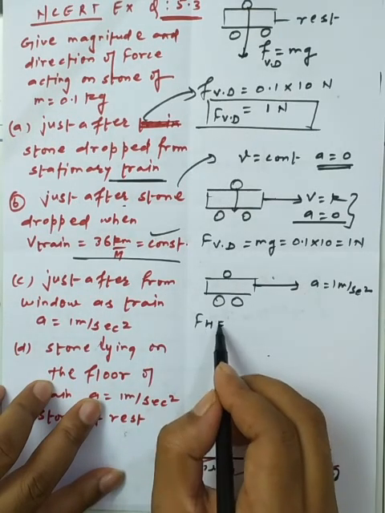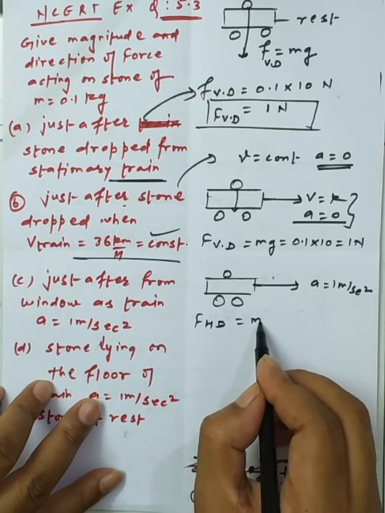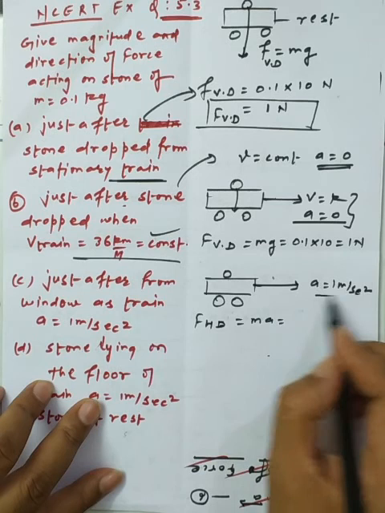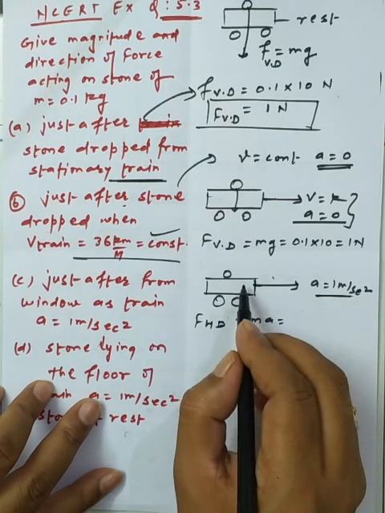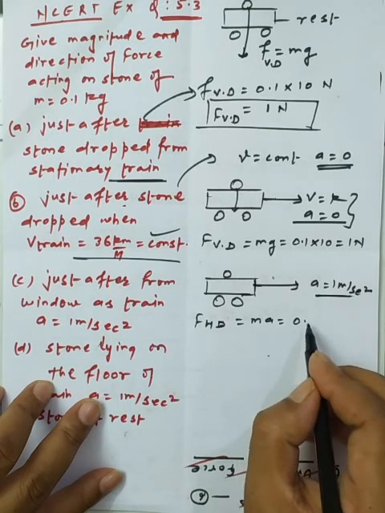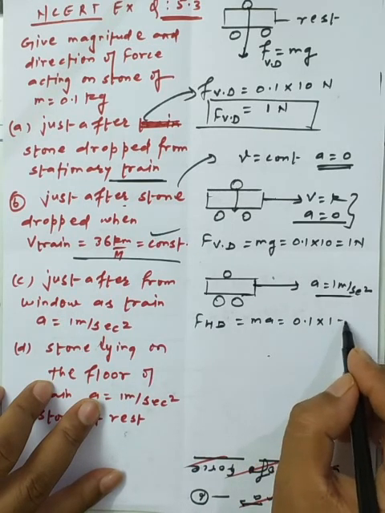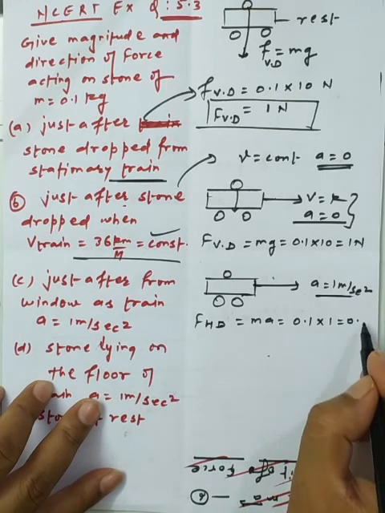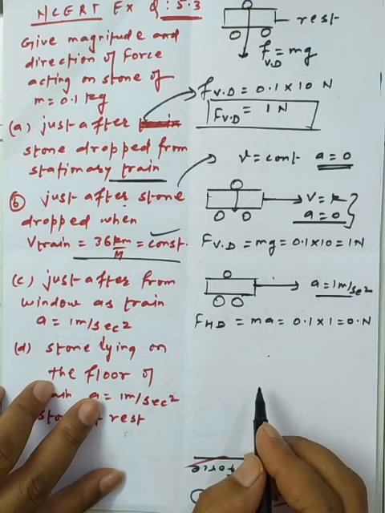We use F is equal to ma, because the system is accelerating, so the stone will also have the same acceleration. 0.1 into 1 meter per second square, so we can say that 0.1 newton force is acting along the horizontal direction.